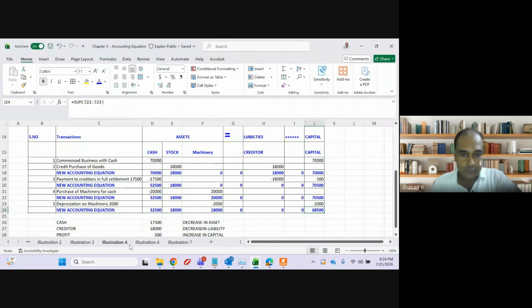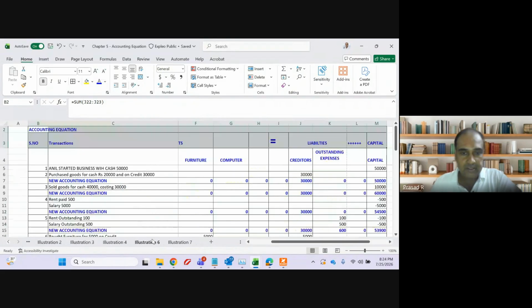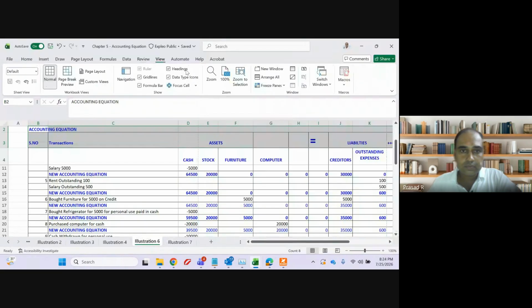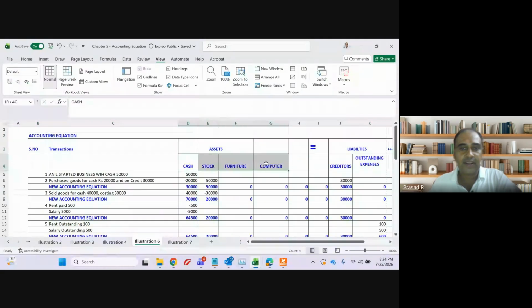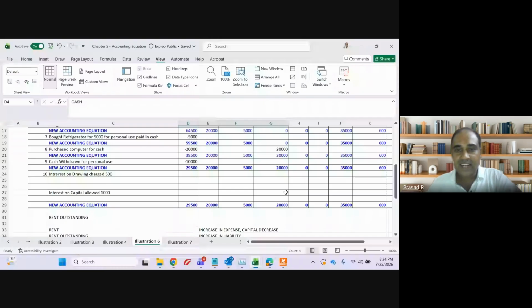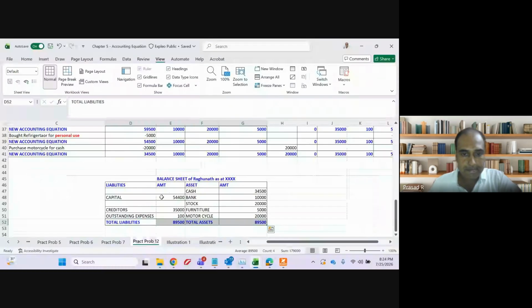Or you are talking about illustrations, practical problem 6 or illustration 6? Illustration 6, sir. I will go to illustration 6. In illustration 6, we have 4 assets: cash, stock, furniture, and computer. In the asset side, cash, stock, furniture, computer: 29,500, 20,000, 5,000, and 20,000. We'll prepare it immediately. This is the format I will copy for illustration 6.